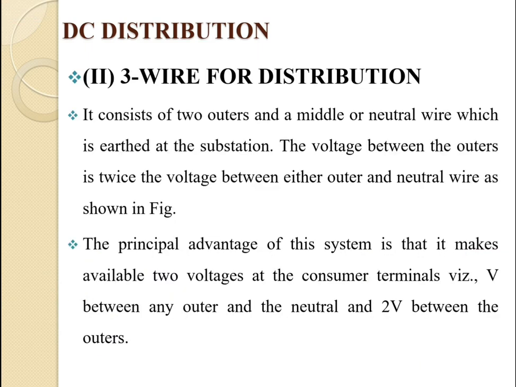Now the second one, that is the 3-wire DC distribution. It consists of 2 outers and a middle or neutral wire which is earthed at the substation. The voltage between the outers is twice the voltage between the outer and neutral wire as shown in the figure. The principal advantage of this system is that it makes available two voltages at the consumer terminals: V between any outer and the neutral, and 2V between the outers.